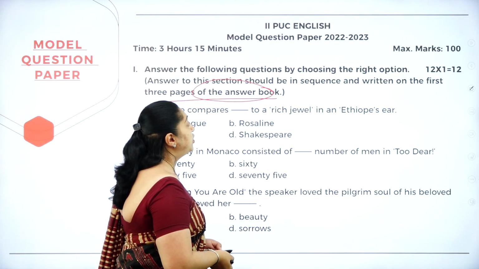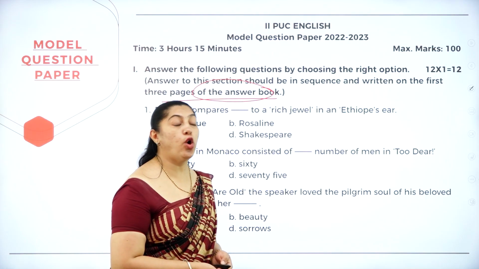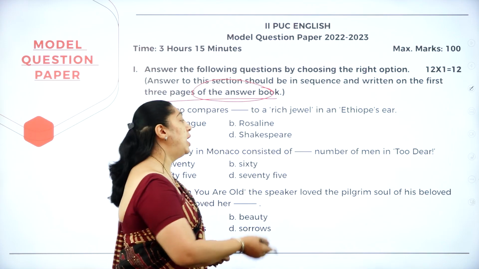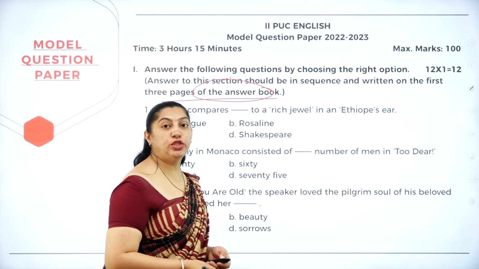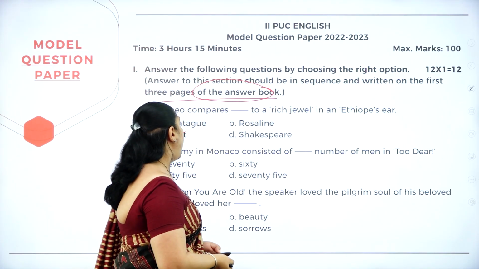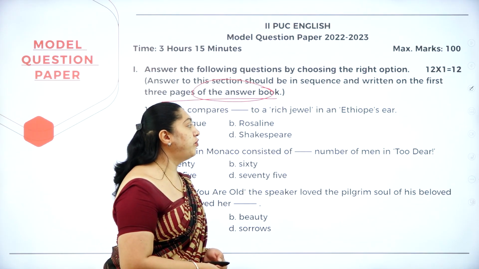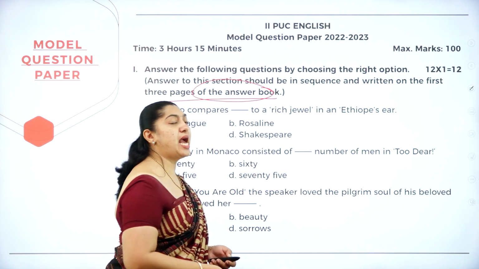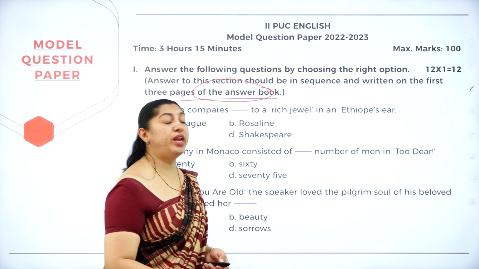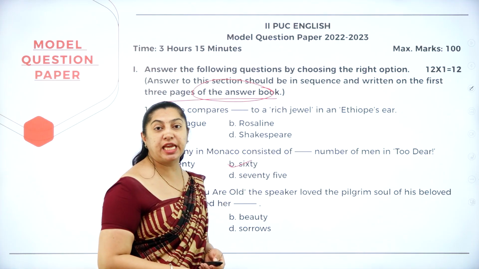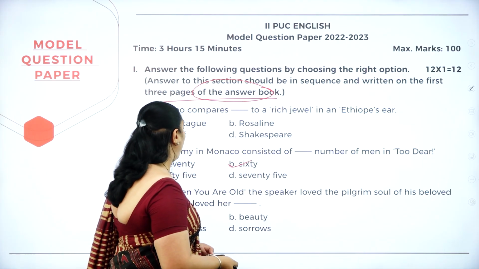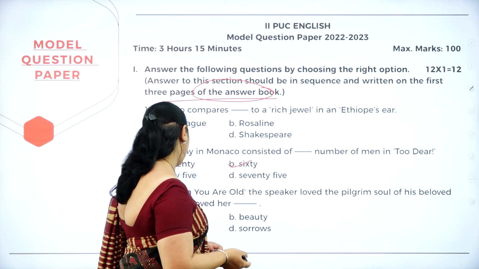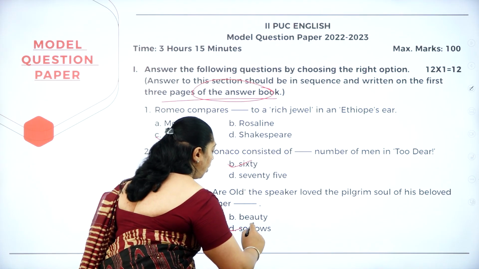Romeo comes dash to a red jewel in an Ethiop's ear. You have 4 options. So Romeo comes whom to a red jewel? Romeo comes Juliet to a red jewel. The army in Monaco consisted of dash number of men in To Deer. So 70, 55, 60 and 75. So he had a very small army with 60 men. In When You Are Old, the speaker loved the pilgrim soul of his beloved and also her sorrows.